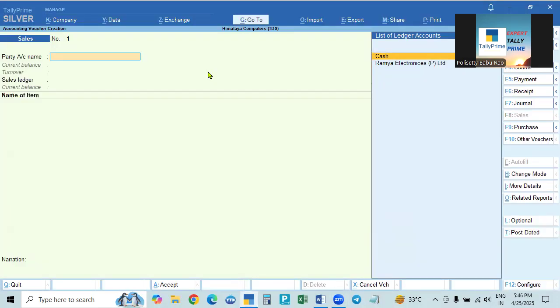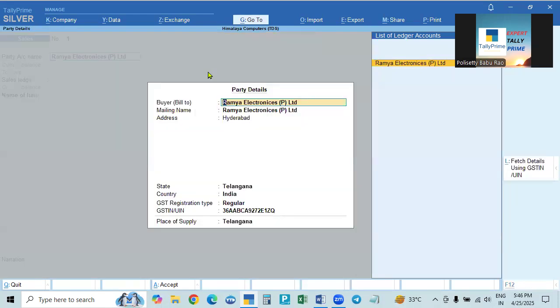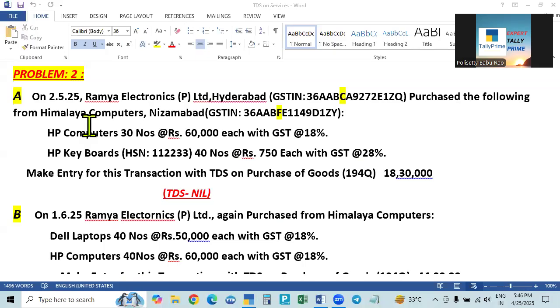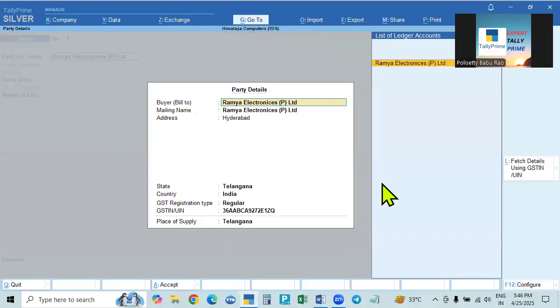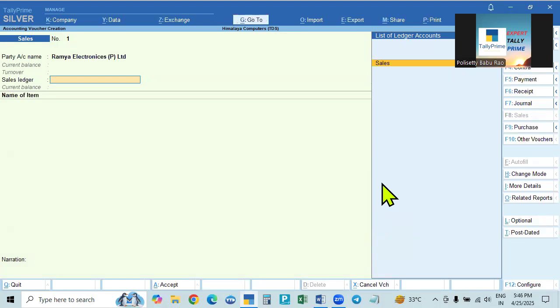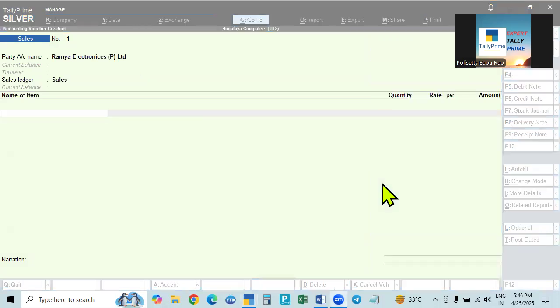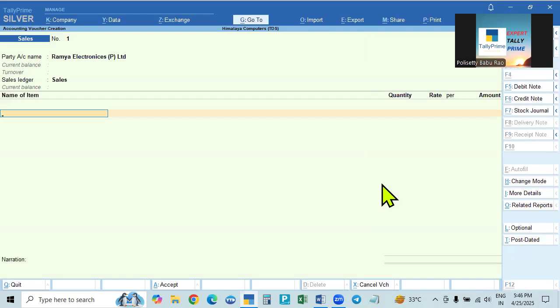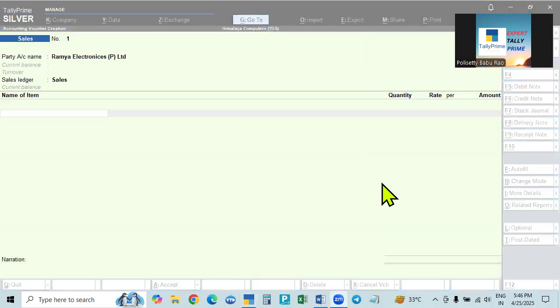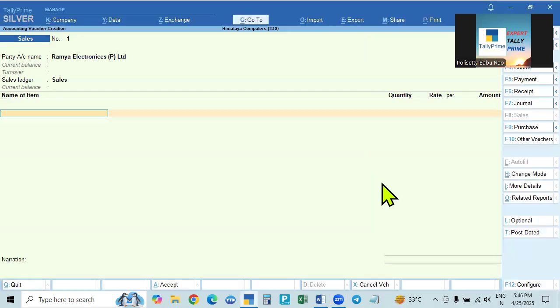Now who is the buyer? The customer is Ramya Electronics. Ramya Electronics Limited purchased the goods, and all the details are given. Accept. Now we are selling the goods, sales, and then what goods are we selling? Stock items also we created. Generally it is an ordinary item; the only thing is the TDS ledger extra. That's all.